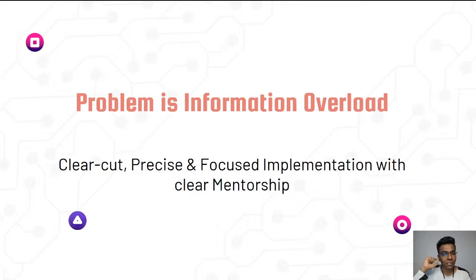The problem is information overload. What people actually need: clear-cut, precise, and focused implementation with clear mentorship. So this is what the people actually need, guys.